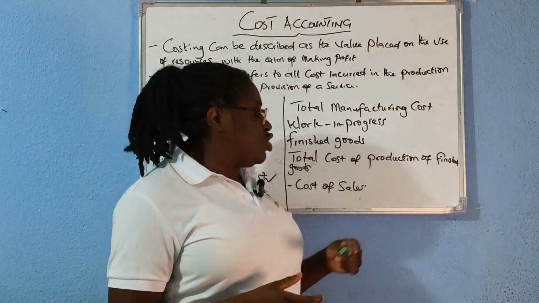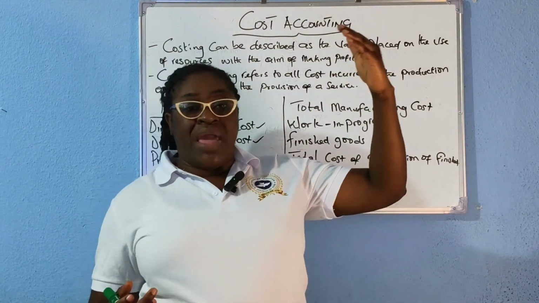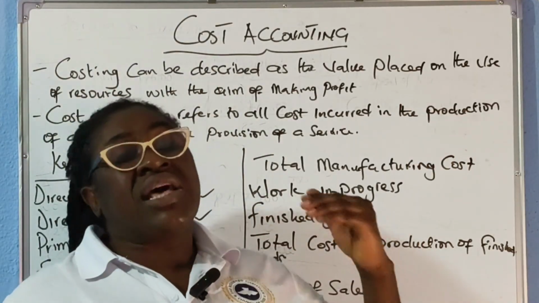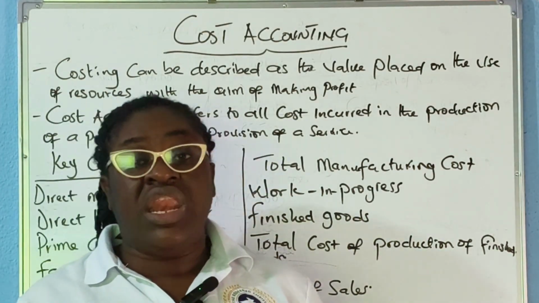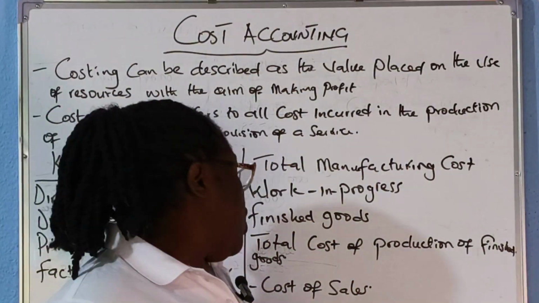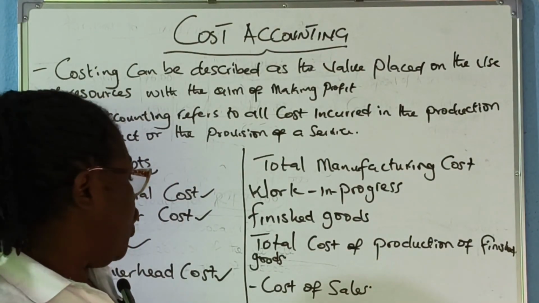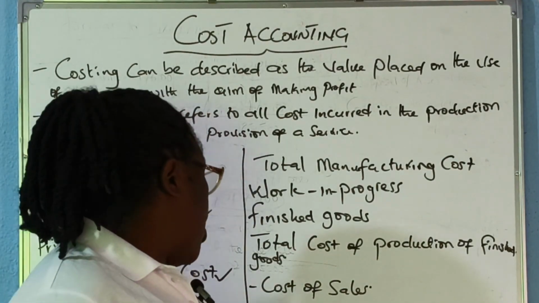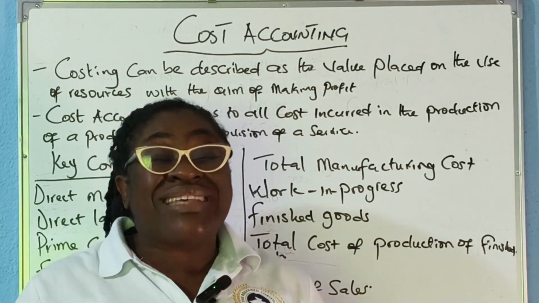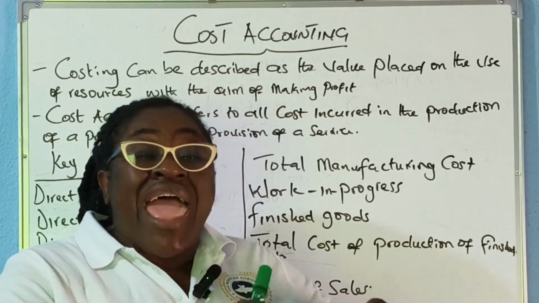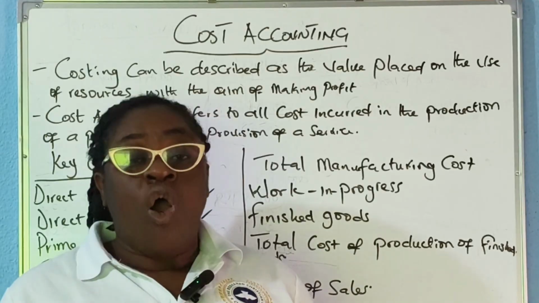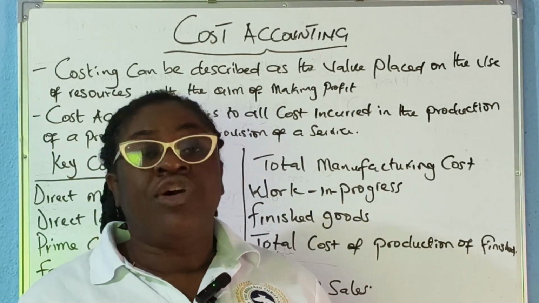We want to see our prime cost plus our factory overhead plus our work in progress at the beginning minus our work in progress at the end. Then we get the total cost of production of finished goods. And of course, we have what we call cost of sales. Our cost of sales is the cost price of the exact product that we have sold.